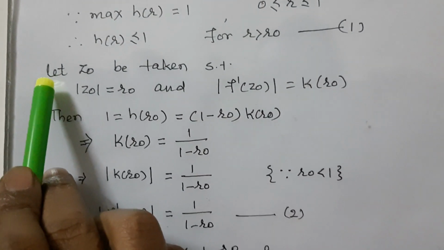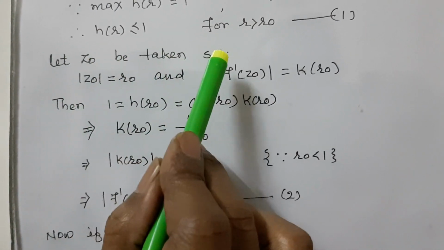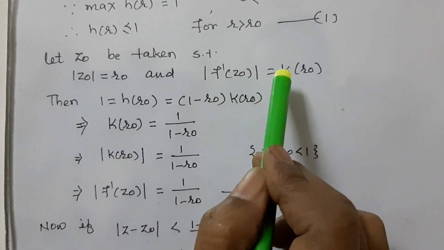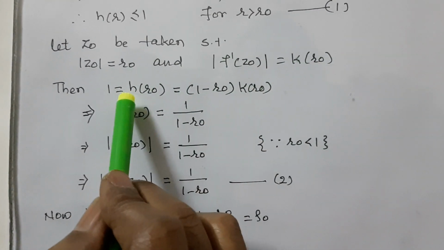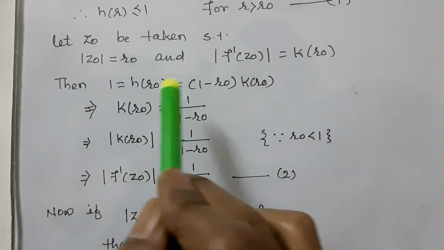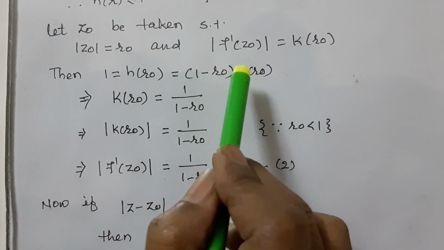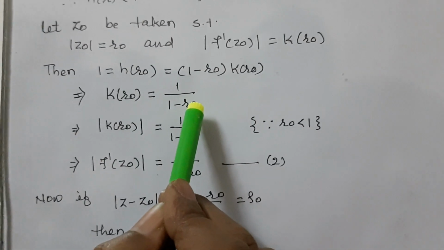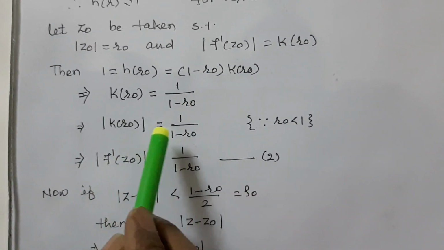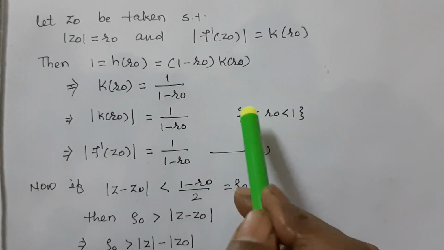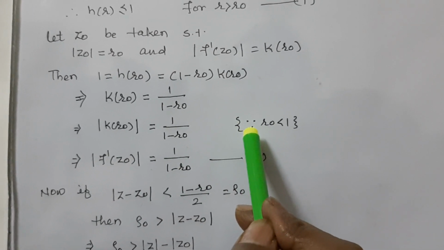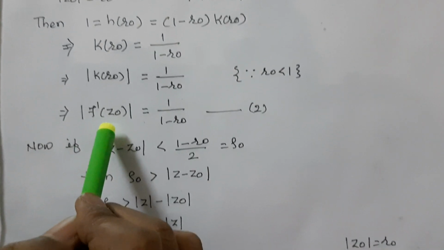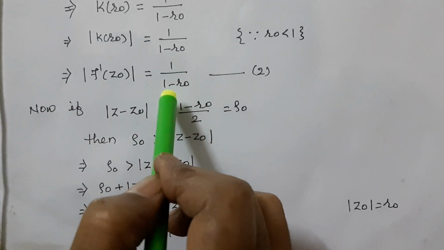Here we take z0 such that |z0| = r0, so |f'(z0)| = k(r0). So h(r0) = 1 gives 1 = (1 - r0) k(r0), so k(r0) = 1/(1 - r0). Here r0 is less than 1, so |f'(z0)| = 1/(1 - r0).